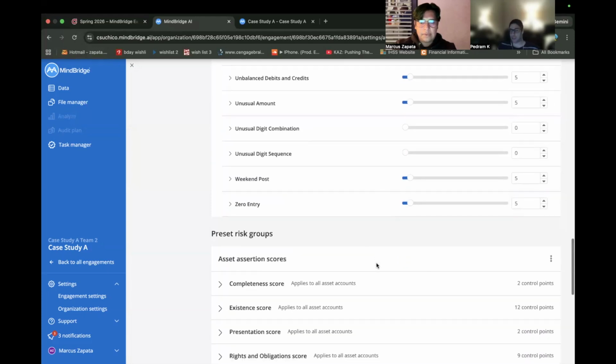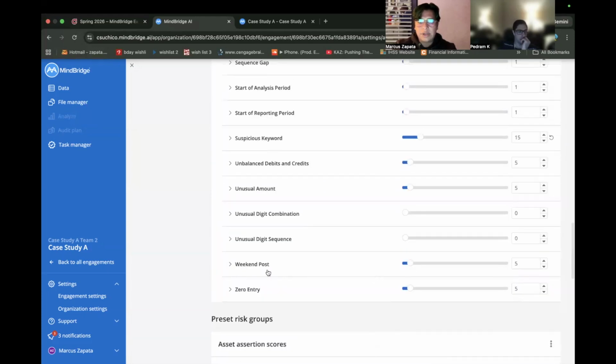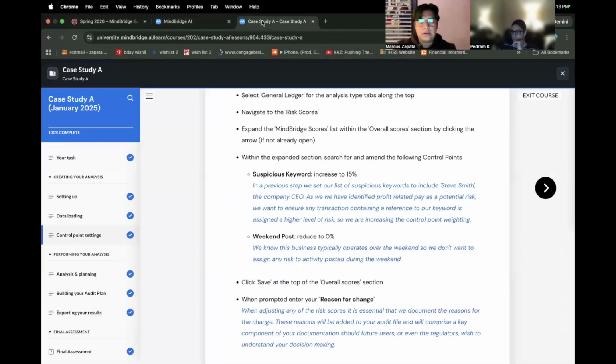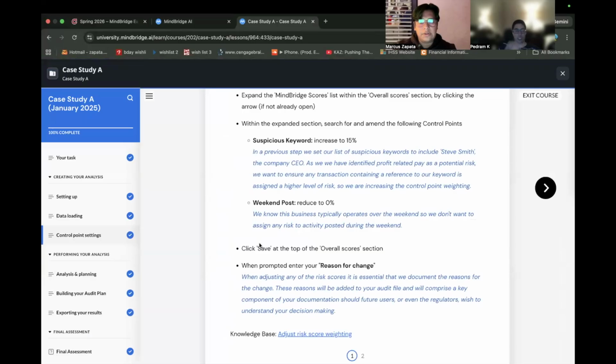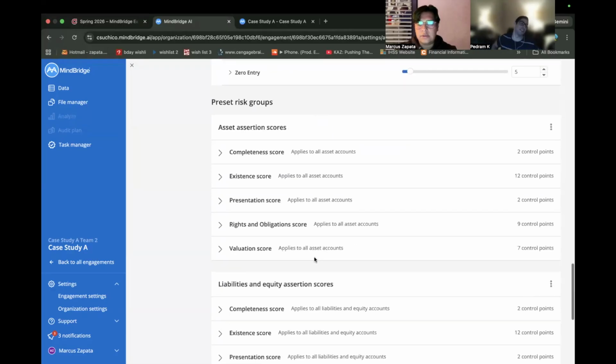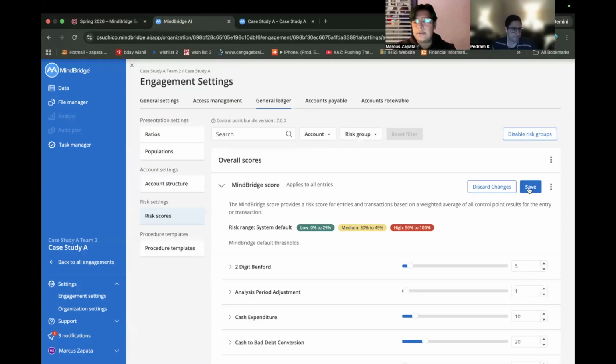And I believe there was another one for manual. Yeah, weekend post, we're going to take down to 0. We know that this company does transactions on the weekends. Okay, perfect. And we can include that in the reason for change. We can just enter that in there as well, for audit trails. Now we're going to save this.